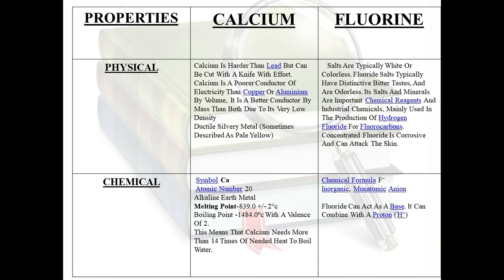So let's focus on the point that calcium is a poor conductor of electricity. If you correlate to the thermal relation of calcium, you can say that it is a poor conductor of electricity. So that is the chilliness of calcium.